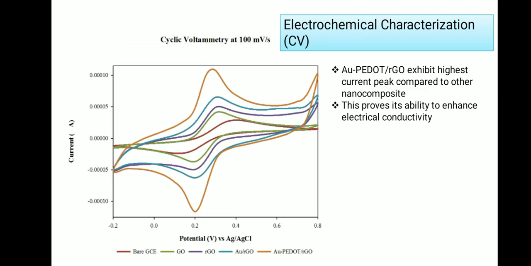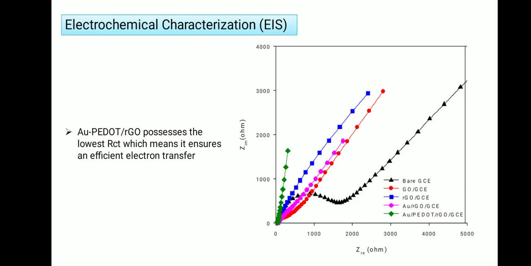Based on the CV obtained in ferrocyanide system, it can be clearly seen that AuP.RGO has the highest current peak compared to other composites. Thus, the result proved the ability of AuP.RGO to enhance electrical conductivity. Meanwhile, the Nyquist plot shows that AuP.RGO has the lowest RCT than other composites. This means that the electrons experience less resistance during transfer from electrolyte to electrode surface.